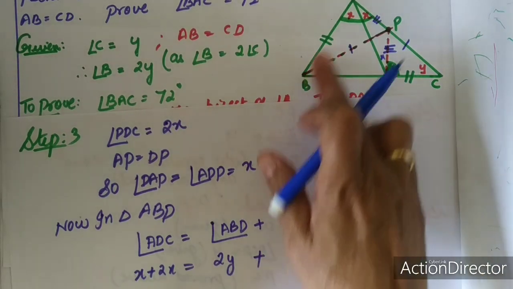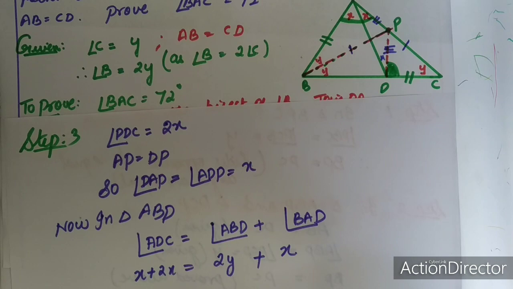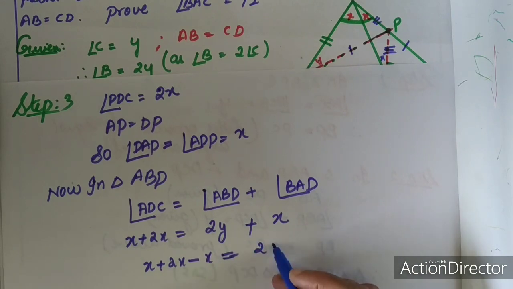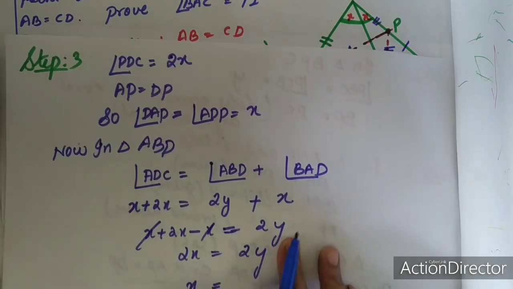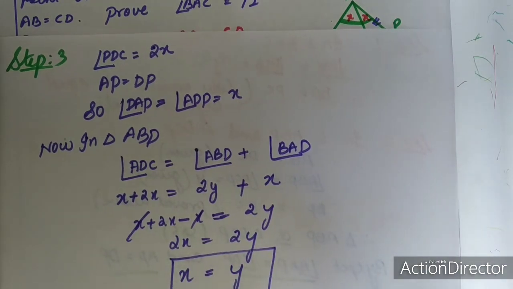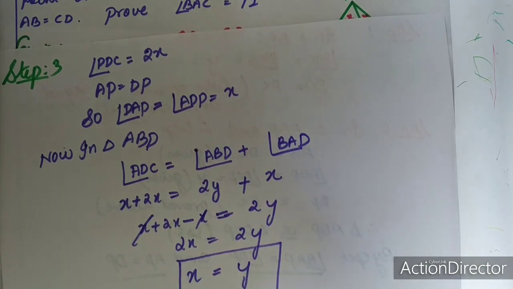And what is angle BAD? BAD is equal to x. So by rearranging you can say x plus 2x minus x is equal to 2y. So 2x is equal to 2y, or I can say x is equal to y. So in step 3 we have proved that angle x is equal to angle y.